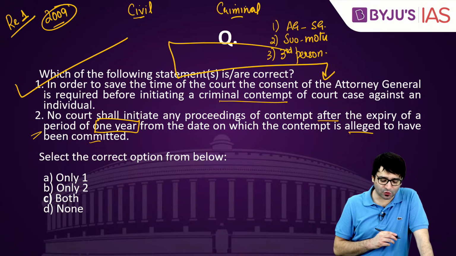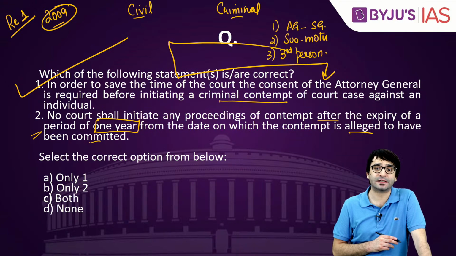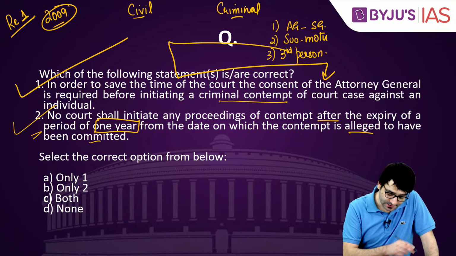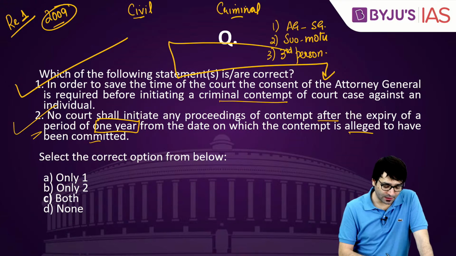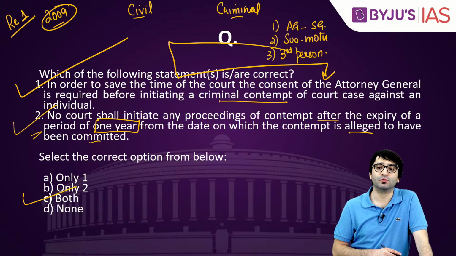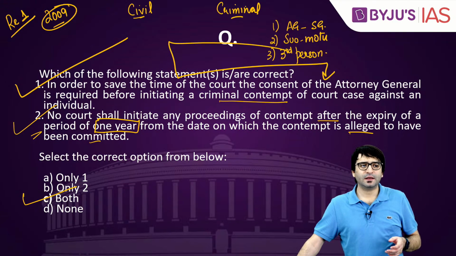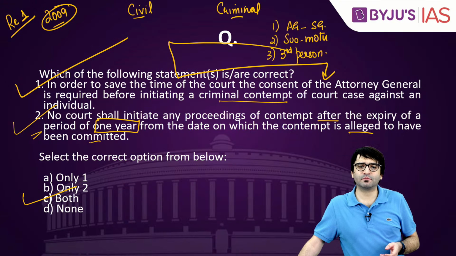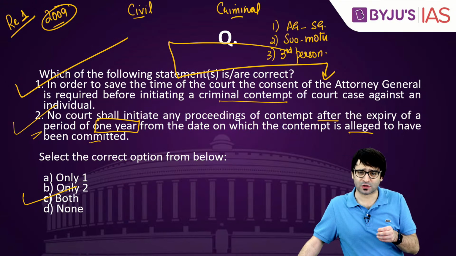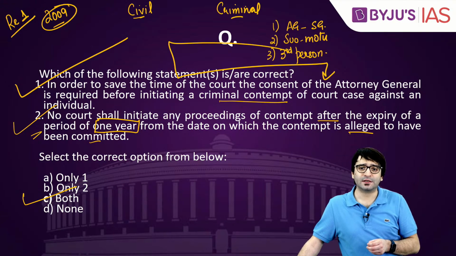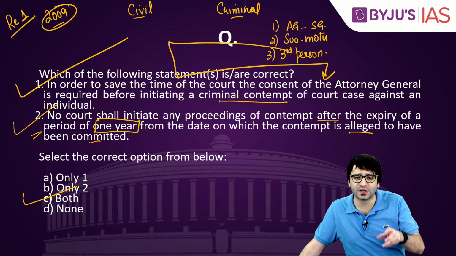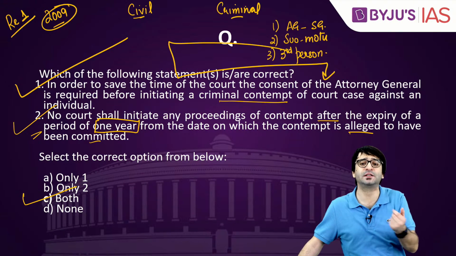In order to save the time of the court, no court shall initiate any proceedings of contempt after the expiry of a period of 1 year from the date on which the contempt is alleged to have been committed. This is also correct. Select the correct option from below. C, both 1 and 2 is the right answer. Now you might ask, sir, what about Prashant Bhushan? He is alleged to have given or said something contemptuous in an interview to a magazine in 2009, and today we are in 2021. It's been more than a decade. Why is this case continuing?